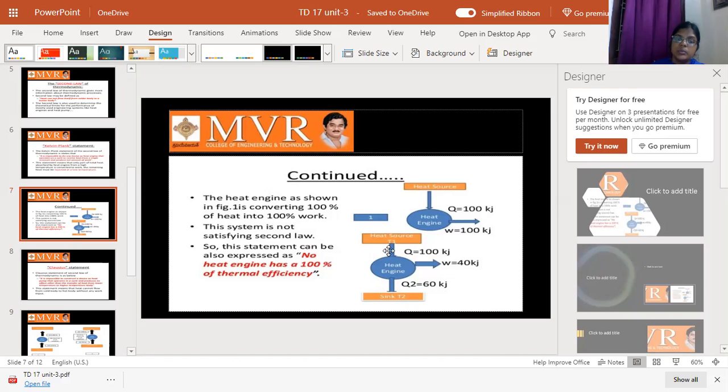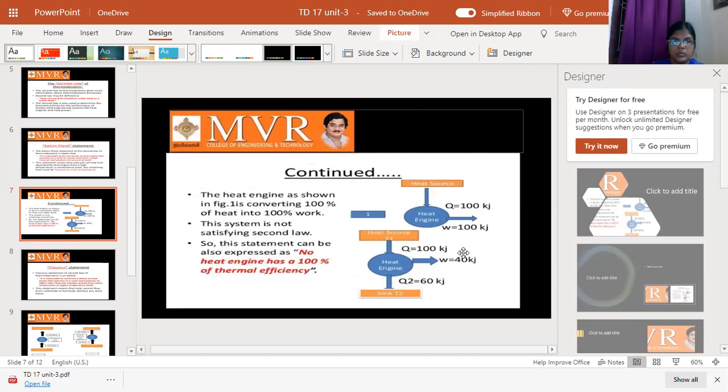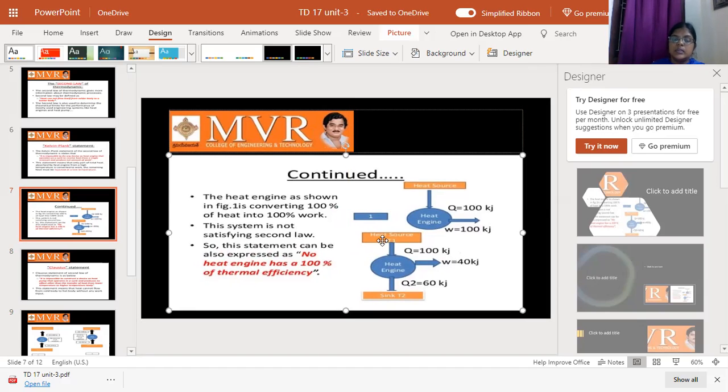So we take heat from the heat source, do some amount of work, and the remaining rejected heat is Q equal to 60 kilojoules. The source from which we take heat is the heat source, and the rejected heat goes to the sink at T2. Here is the absorbed heat, and here is the rejected heat to the sink. Q is 100 kilojoules, work W is 40 kilojoules, and the remaining heat is rejected to the sink. This is the total procedure for a heat engine using the second law of thermodynamics.